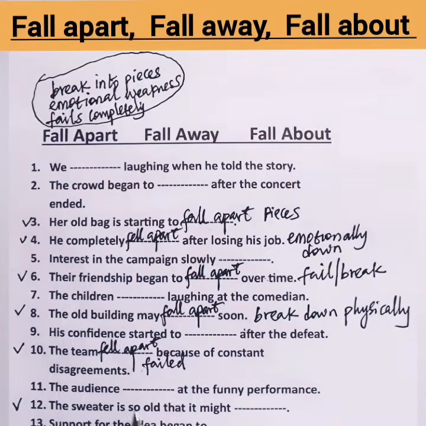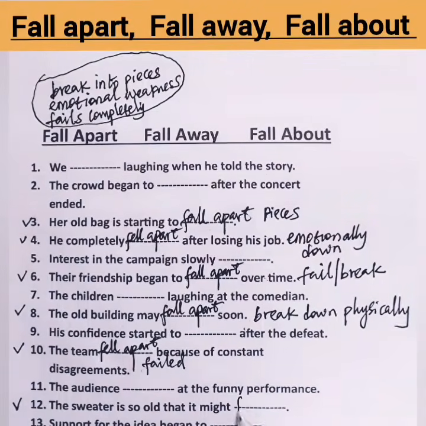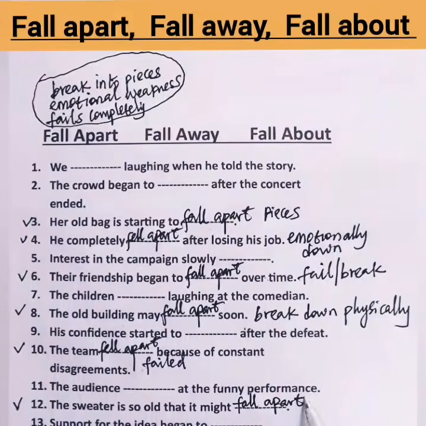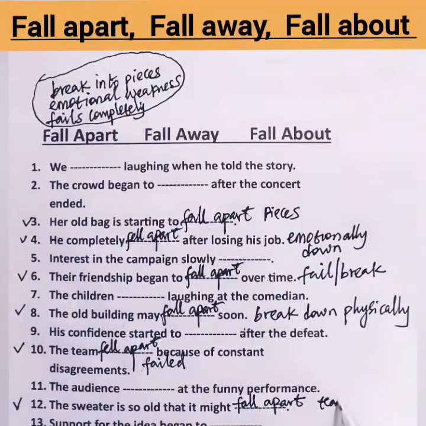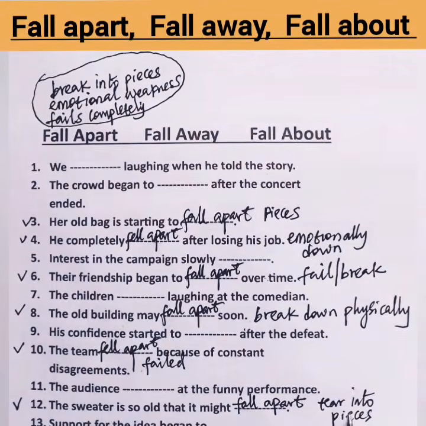The sweater is so old that it might blank. It might fall apart. This means that it might tear into pieces. Because the sweater is old, it might begin to tear. So we use fall apart.